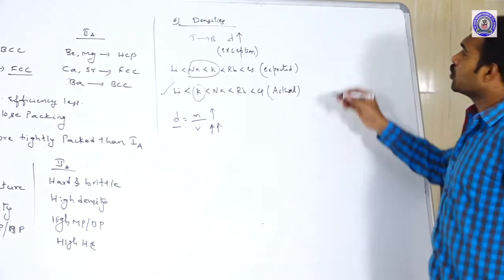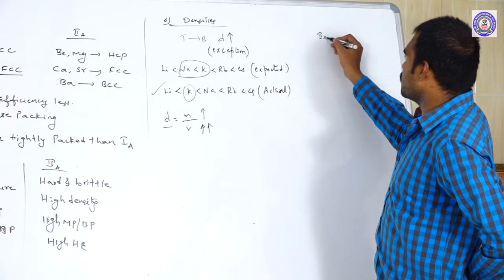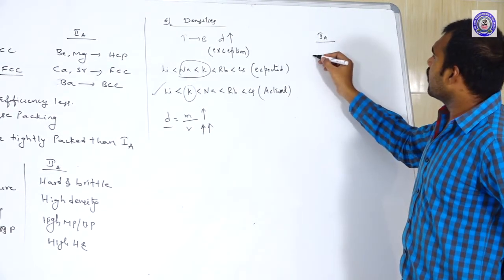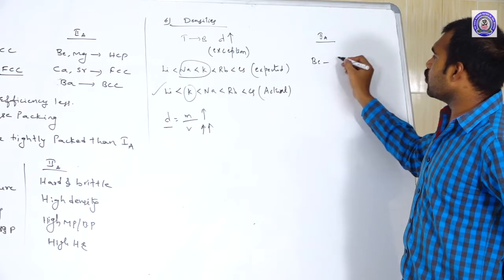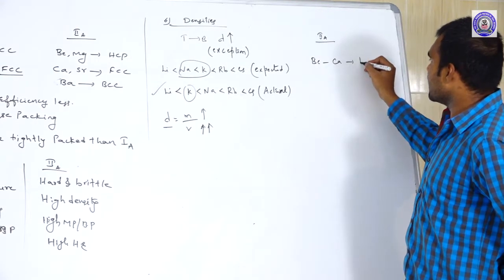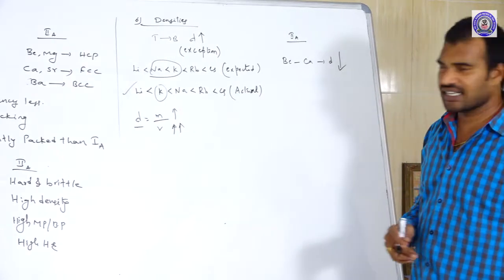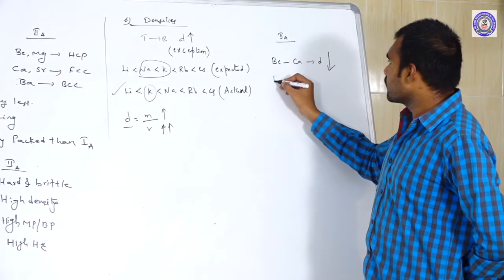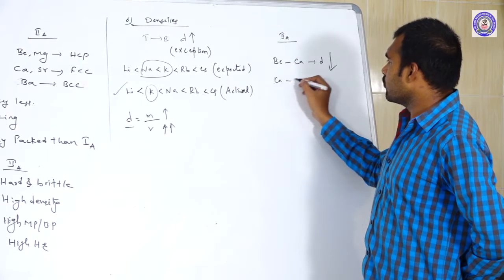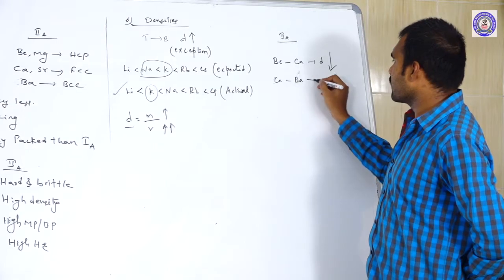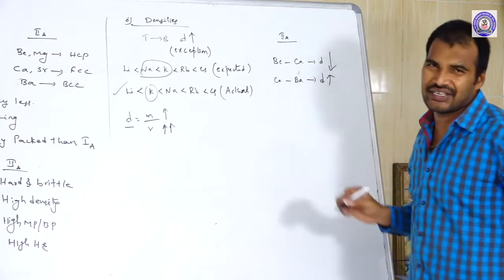Coming to the 2A group elements. In the case of 2A group elements, from beryllium to calcium, the densities are decreasing, whereas from calcium to barium, the densities increase again.